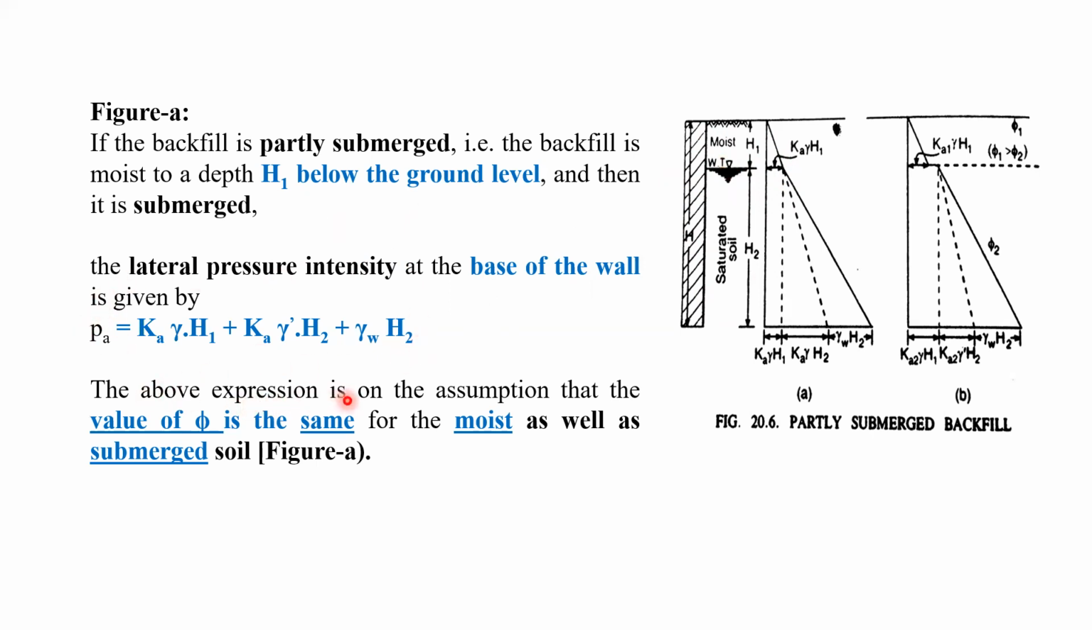The above expression is on the assumption that the value of phi is the same for the moist as well as the submerged soil. What I'm trying to say here is that the phi above the water table and below the water table is the same. Phi means angle of shearing resistance. And we are talking about the first figure. Now we shall talk about the second figure.